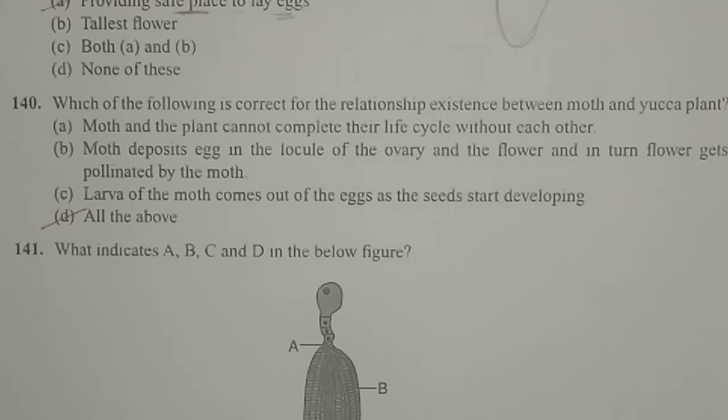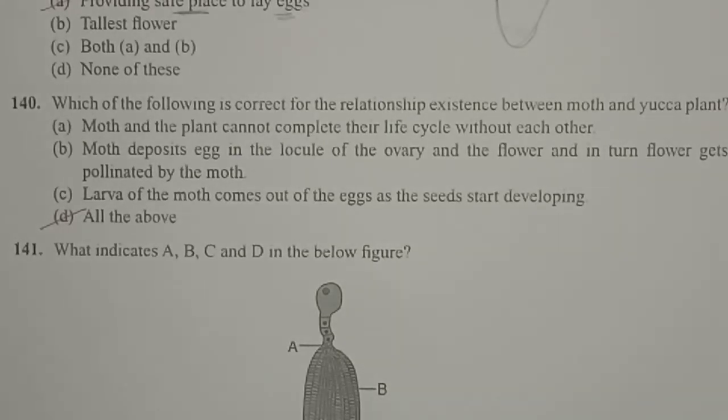And option B, moth deposits eggs in the locule of the ovary of the flower, and in turn the flower gets pollinated by the moth. The moth usually lays eggs in the locule of the ovary, and at the same time it helps in pollination also, which means the yucca plant can be pollinated only with the help of the Pronuba moth.